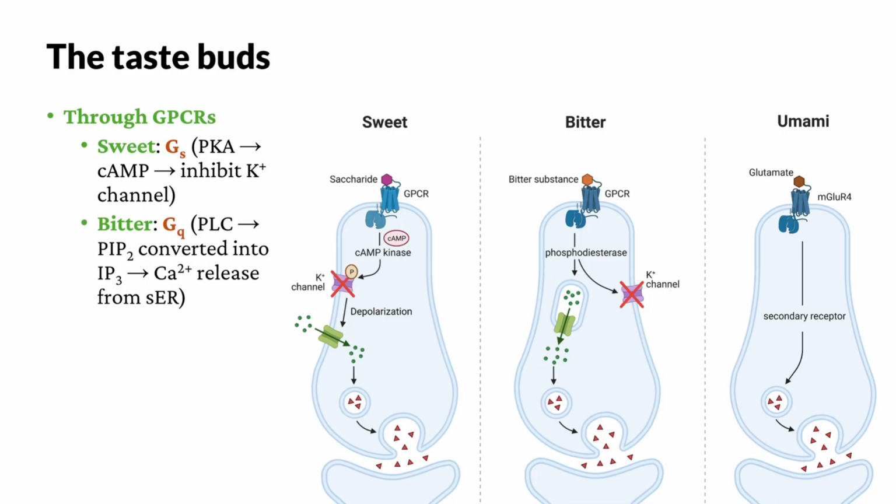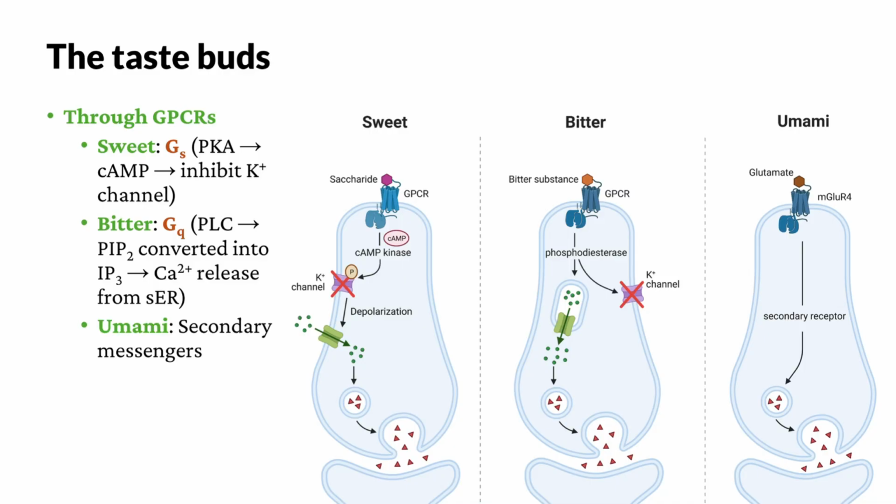For bitterness, a GQ G protein is used. It activates the phospholipase C, which converts PIP2 into IP3. IP3 then triggers calcium ion release from smooth endoplasmic reticulum, SER. The calcium, as we have mentioned in synaptic transmission, will bind to SNARE proteins and trigger the exocytosis of neurotransmitters.